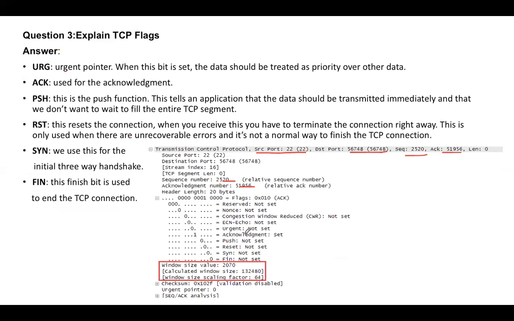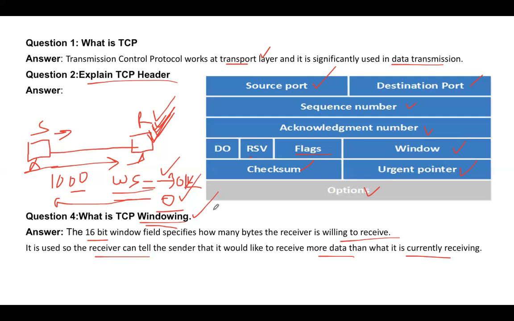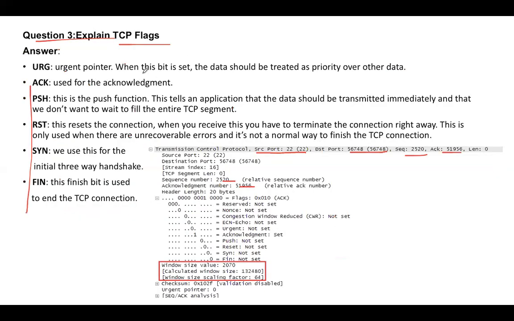Okay. The next question. There is some mismatch in the numbering, but anyways, explain TCP flags. They ask this question a lot. So these are the TCP flags that you see. In the TCP header we have a flags field, and if you open this flags field, you would see these options.